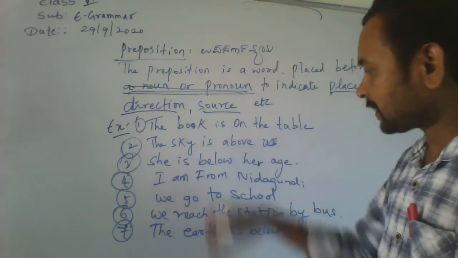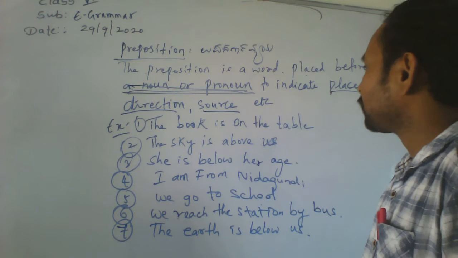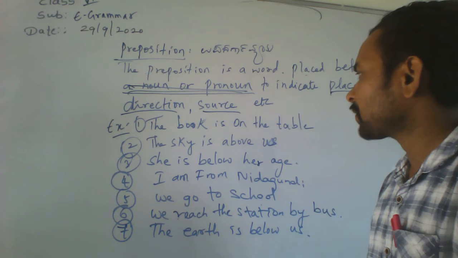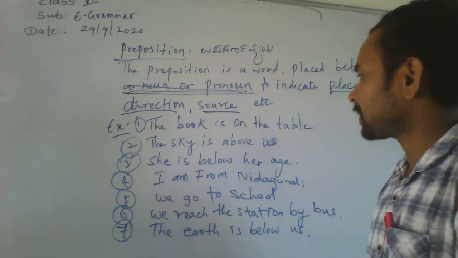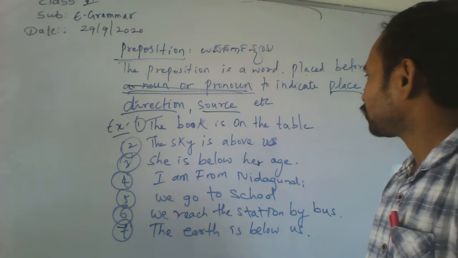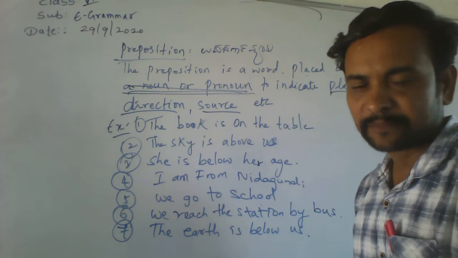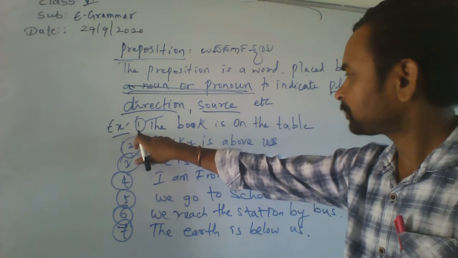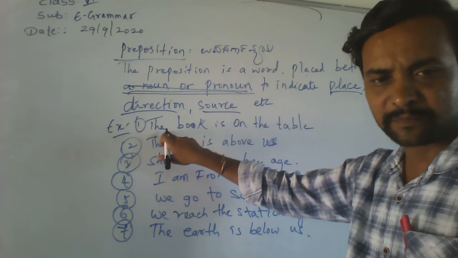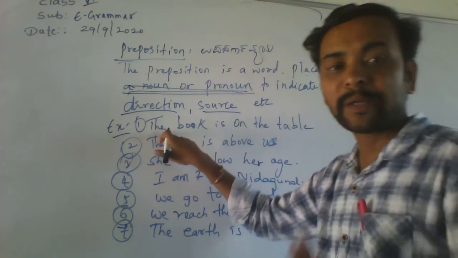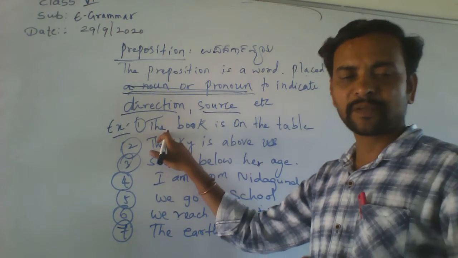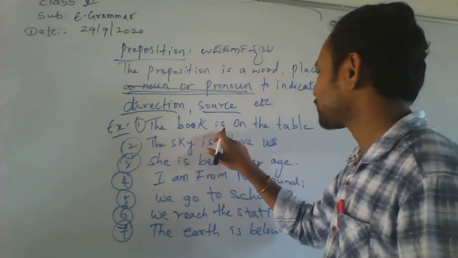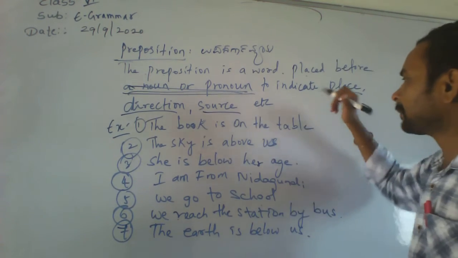Just look at the sentences. Where is the preposition? Before the noun, we have to use the preposition. Look at the first example. The rule says to use it before a noun and before a pronoun. So what is there? The book. Is anything there? No. The is an article. It is not a preposition. I am telling you only about the preposition. A preposition is used before a noun or pronoun. Is it right? So here there is no preposition. The book is, okay, on the table.